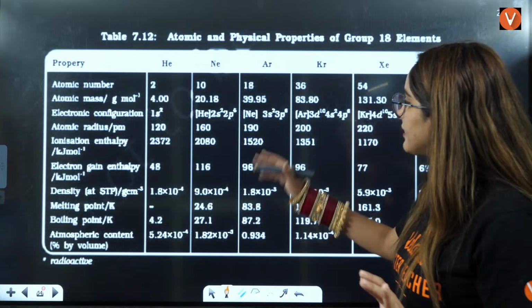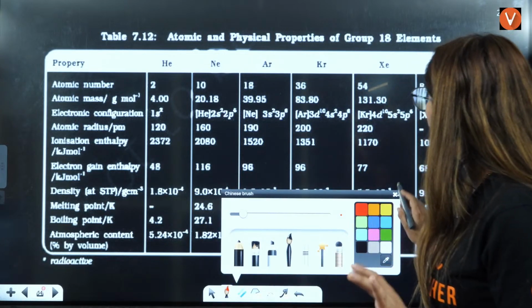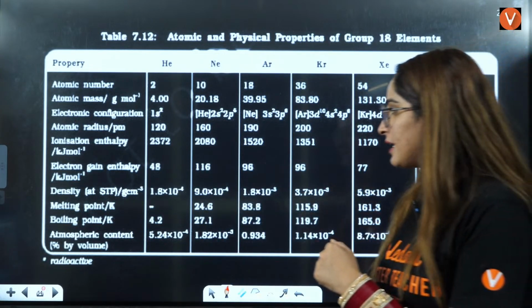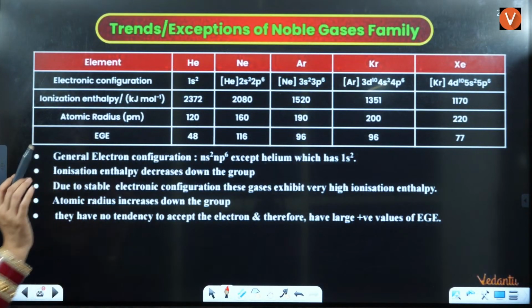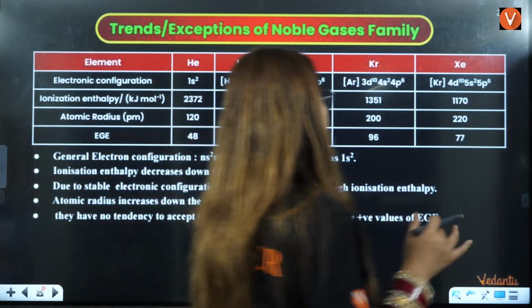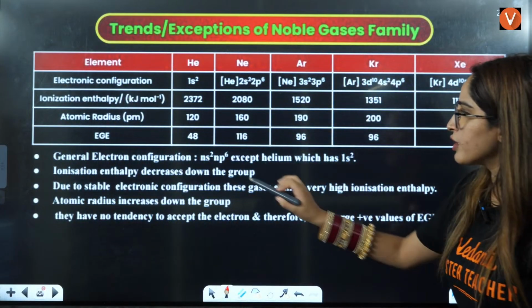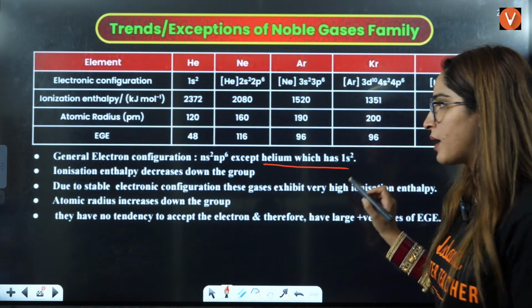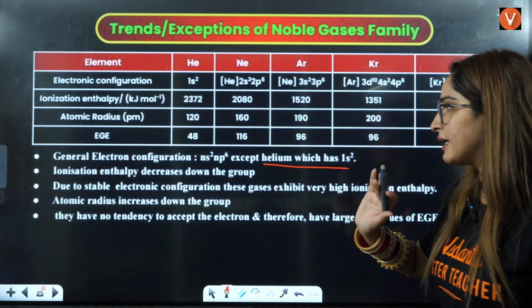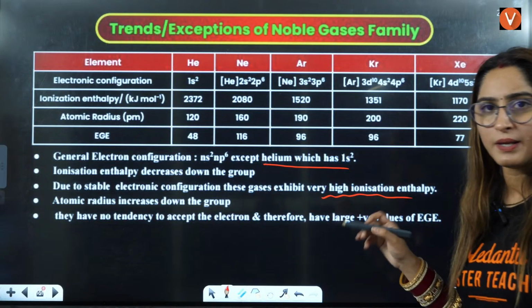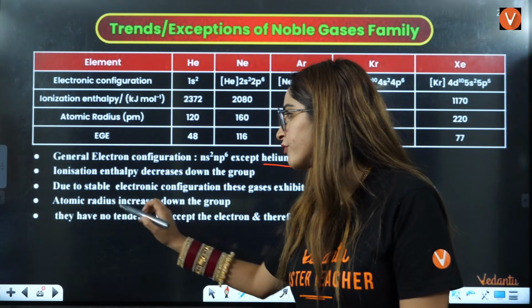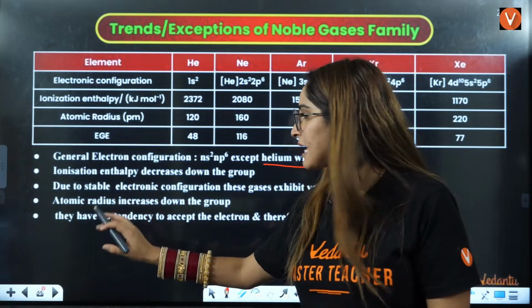Okay. Then the next chart is for group 18 elements, right? So they have the maximum radii. Now let us see the basics. There is no exception in this, but still a general electronic configuration, except helium, which has 1s2. Ionization enthalpy decreases down the group. They have very high ionization enthalpy because of their fully filled stable electronic configuration. Totally inert gases they are.